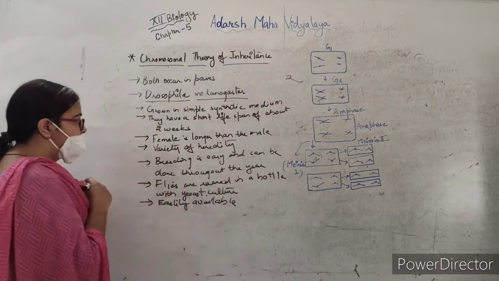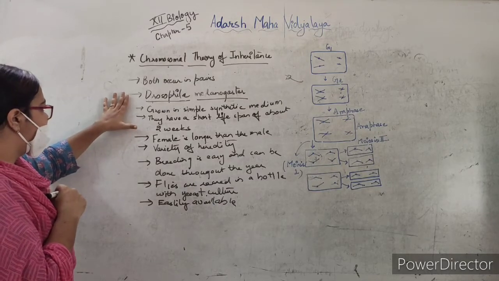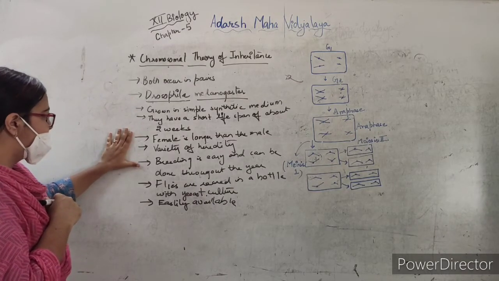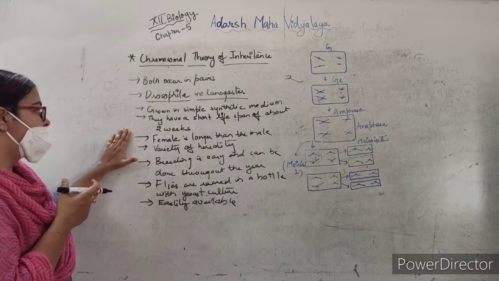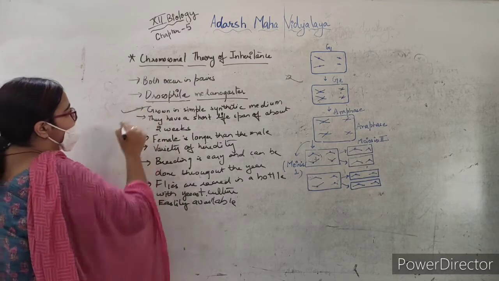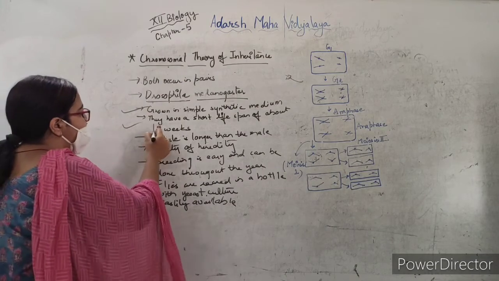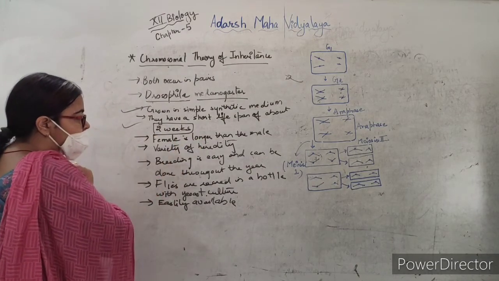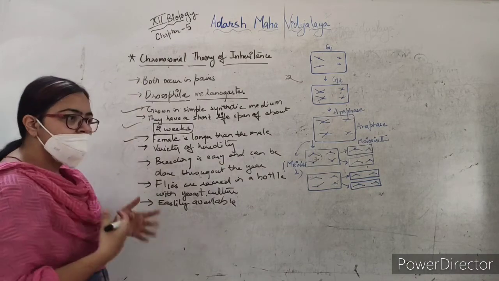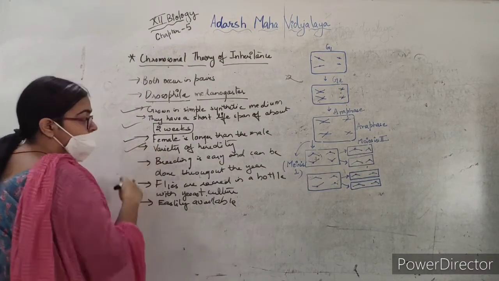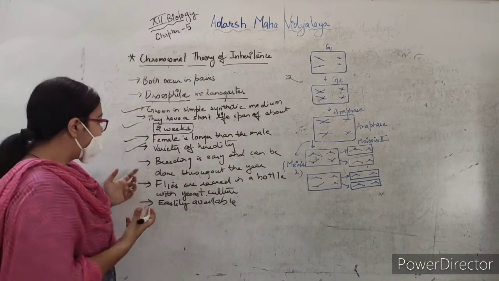So these are the characteristics of this fruit fly, the reasons why scientists have chosen it for their genetic experiments. First, they can grow in a simple synthetic medium. Second, they have a very short lifespan, of about 2 weeks. You can see sexual dimorphism, in that the female is longer than the male. You can see a variety of hereditary characters, a large amount of variation, which is necessary when we study genetics.